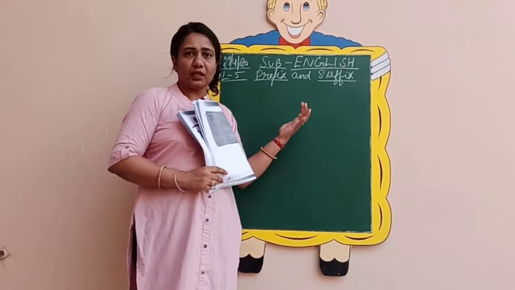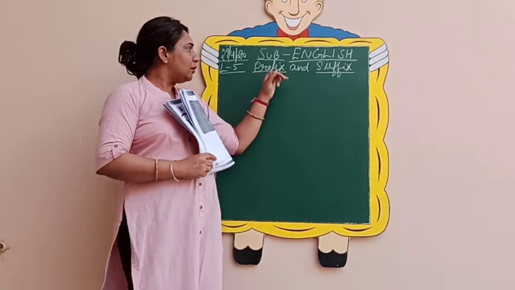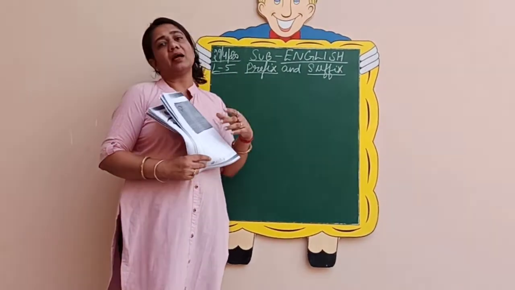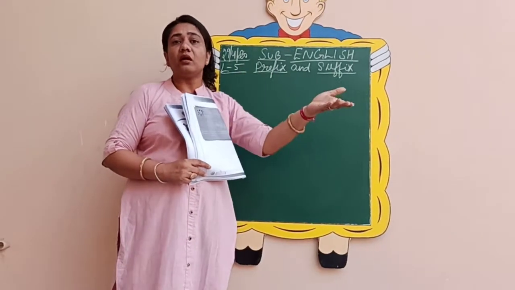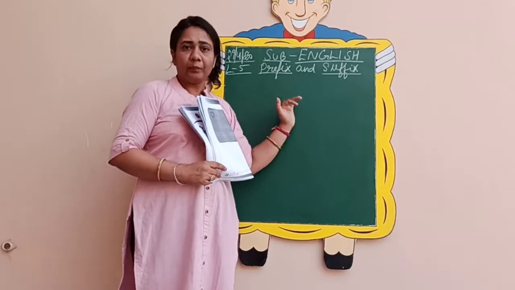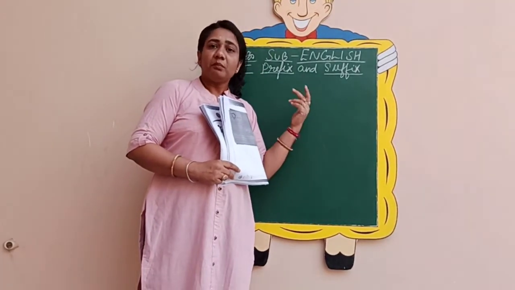Just to recall, what is prefix and what is suffix? Prefix is the word or the letters that we add to the root word or the main word to make a new word. For example, fortune is my main word.